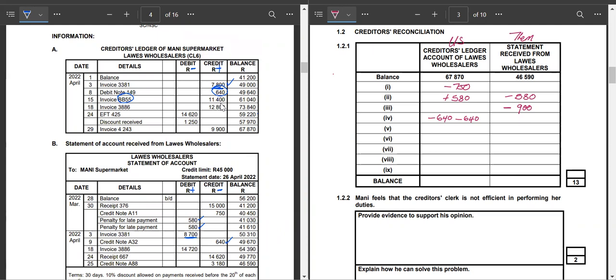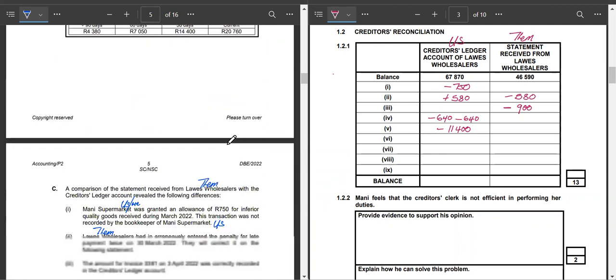So we've incorrectly recorded an invoice that relates to another supplier in the account of Lewis Wholesalers. That means we need to take it out. So we'll come here, then we say minus 11,400. That is an invoice that was incorrectly recorded. Let's go on to the next one then.